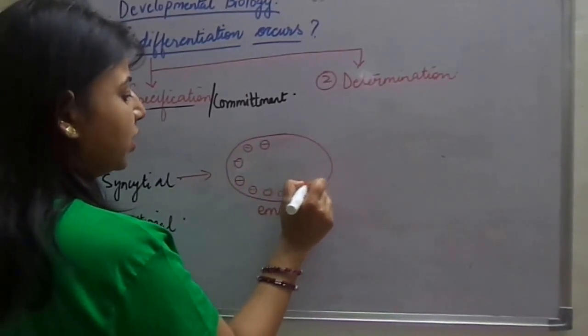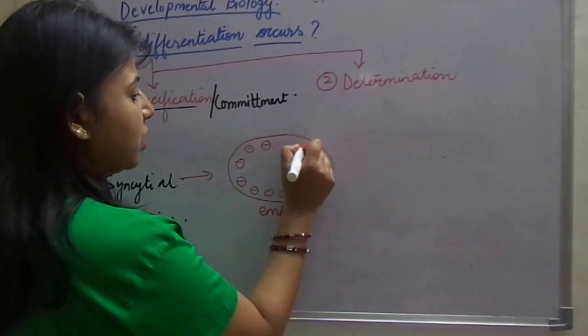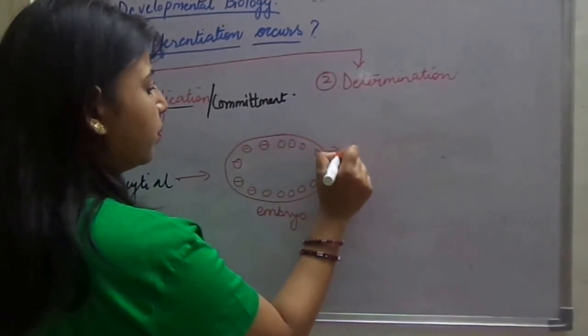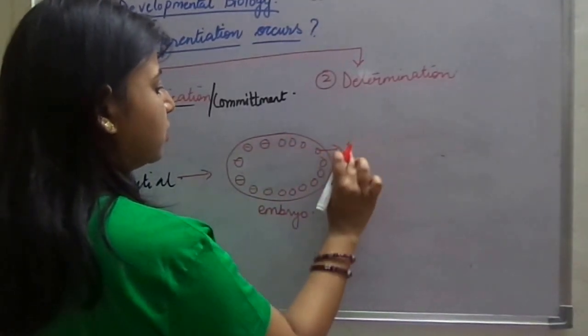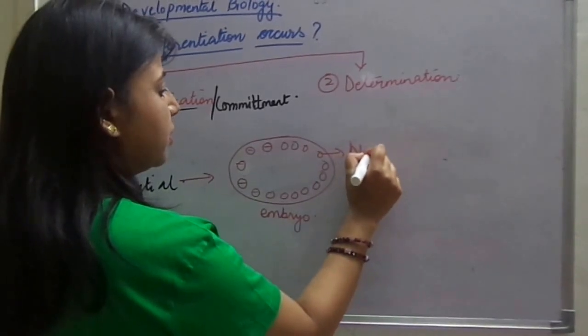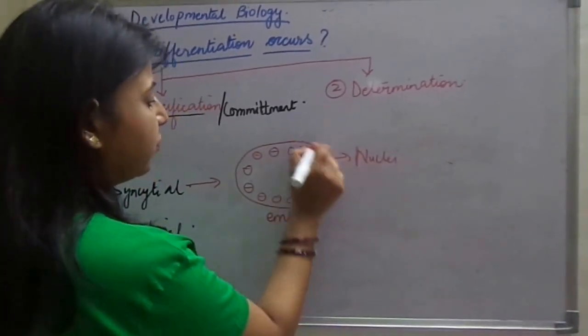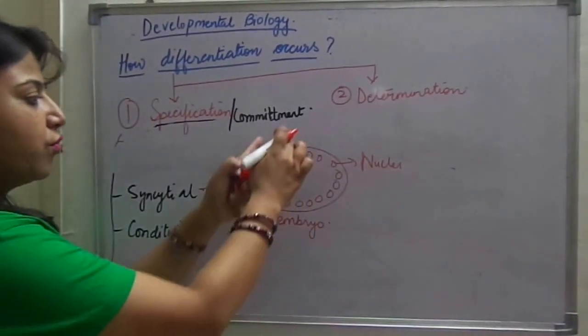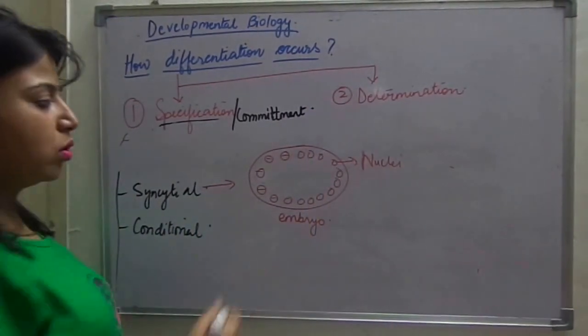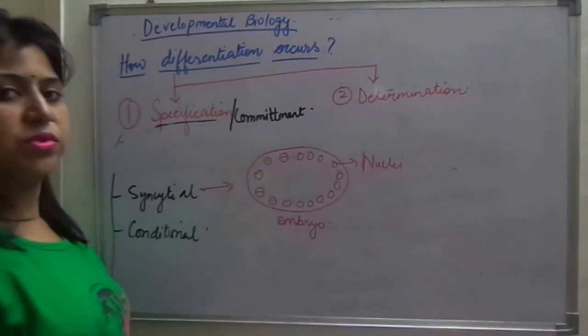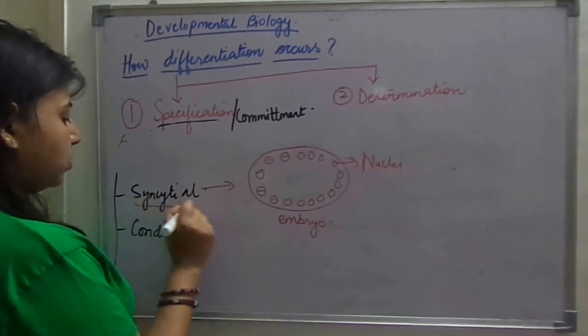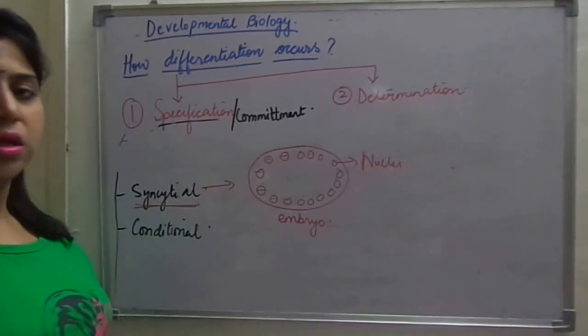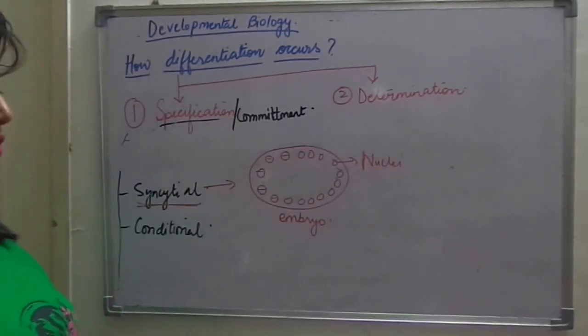And these nuclei arrange themselves all around the periphery of the embryo. The overall cell does not divide, only the nuclei divide themselves. So this type of specification is known as syncytial specification.